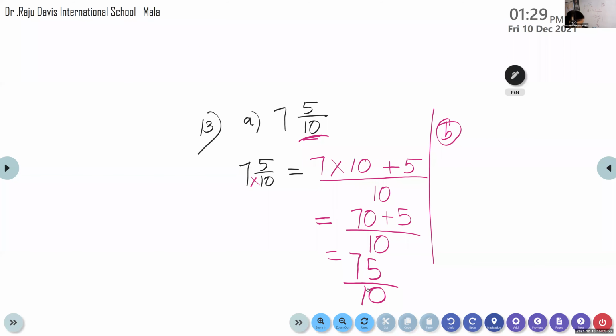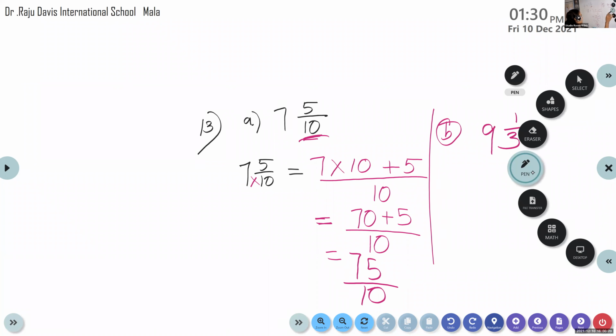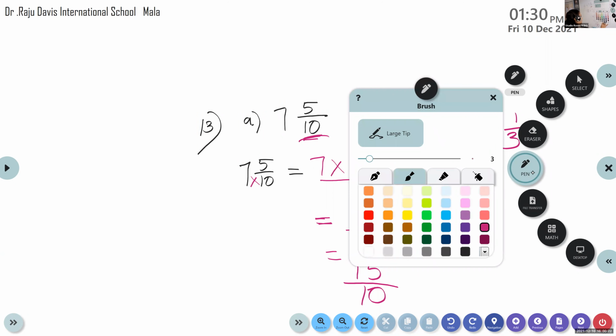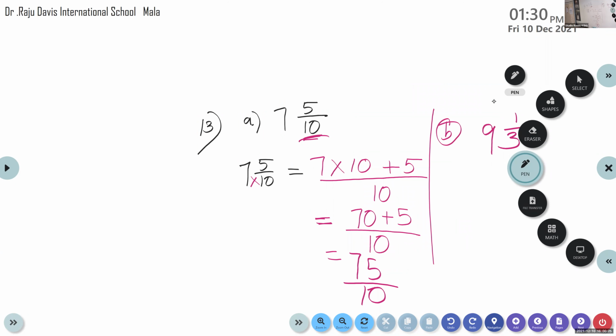Now do question number B alone. 9 and 1 by 3. Please don't say the answer fast. I'm writing the answers now. 9 and 1 by 3.